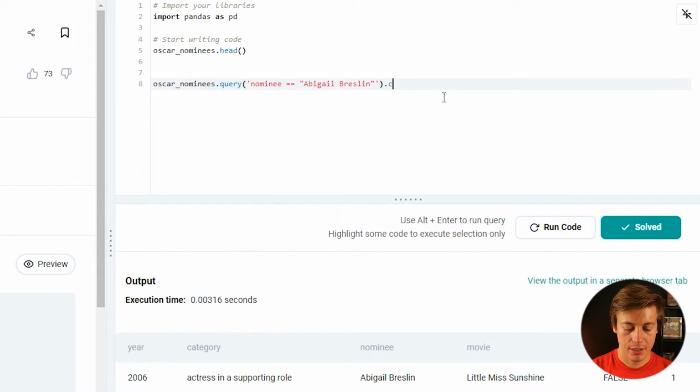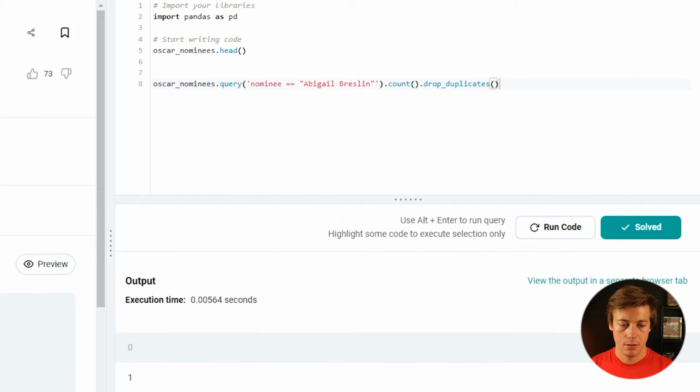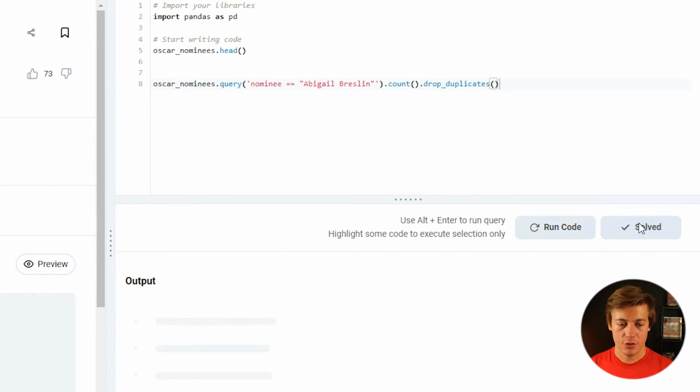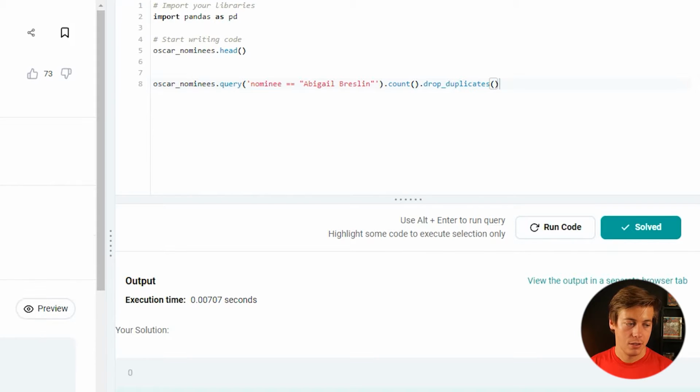So you can just do dot counts, and then dot drop duplicates. And we have one. Didn't really name this up here, but I don't think that matters too much. And it's been solved. You can see their answer was 1, but that solves as well.